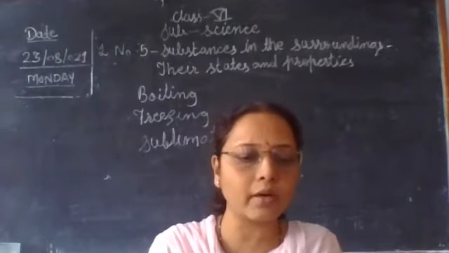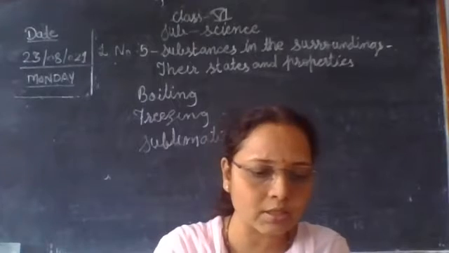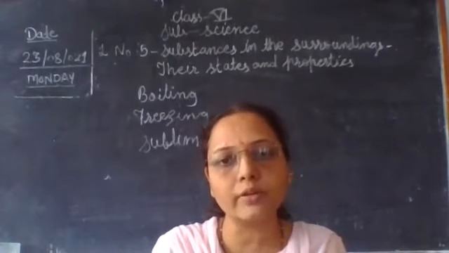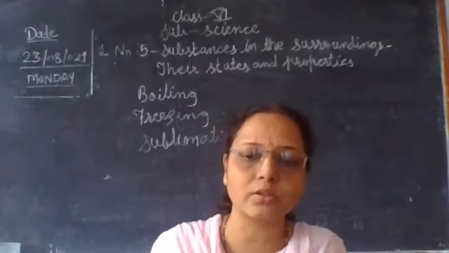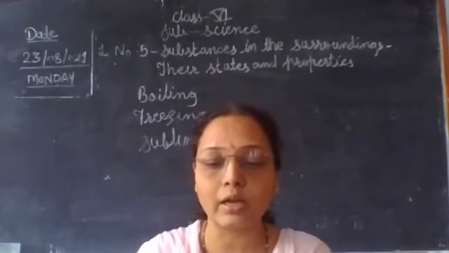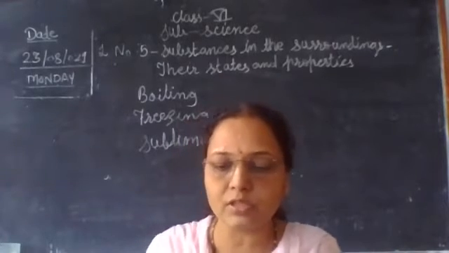So in our last period, we learned about the change of state of substances. In that we learned the solid state of matter, liquid state of matter and gaseous state of matter, and how heat can change the physical state.